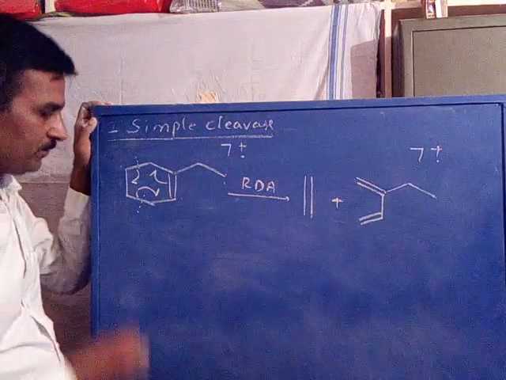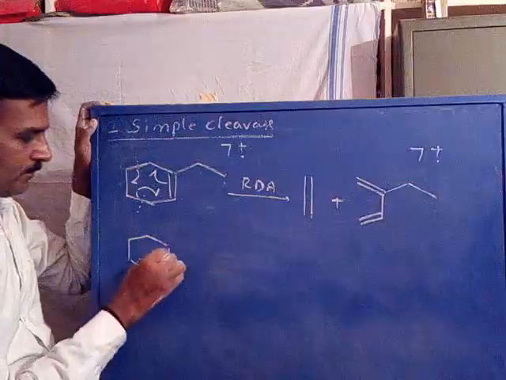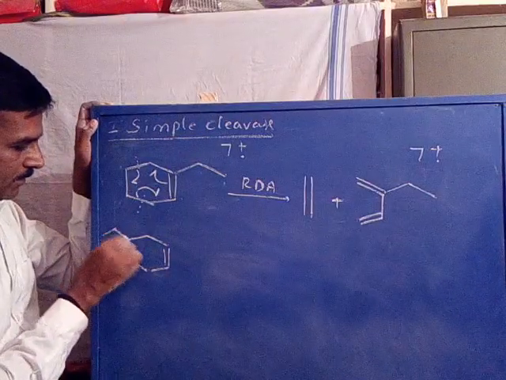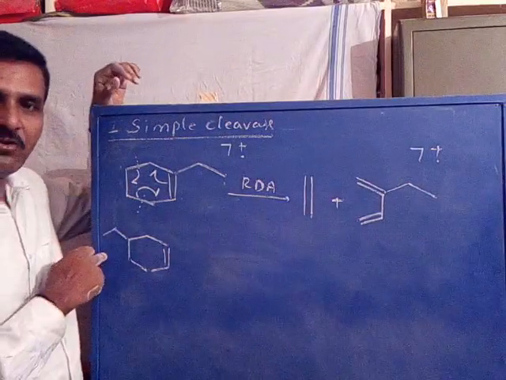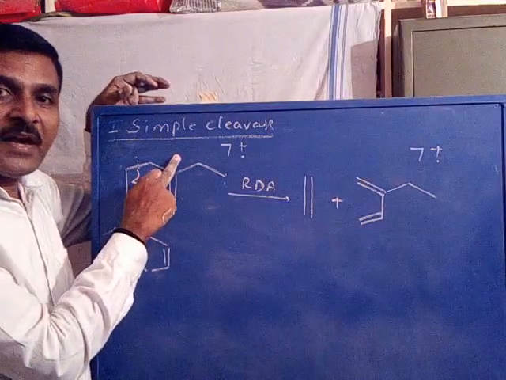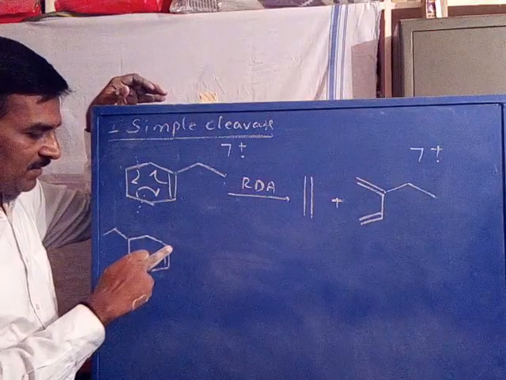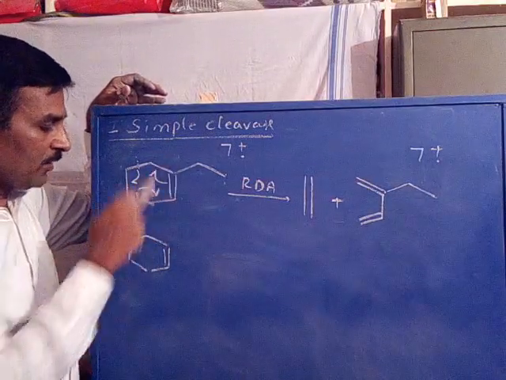Now, this is the isomer. In this case, this is 1-ethyl cyclohexene.